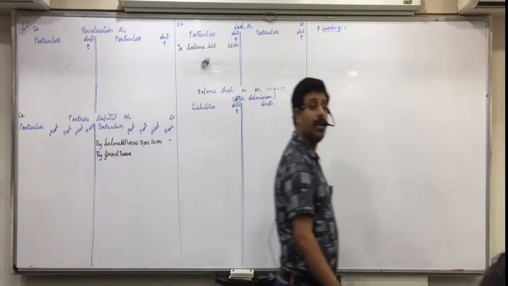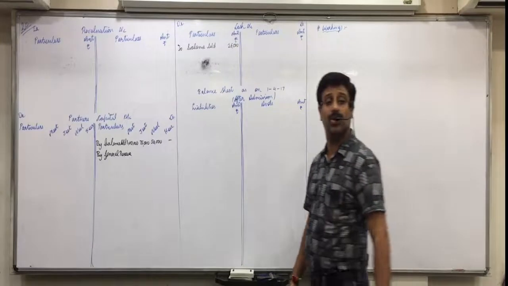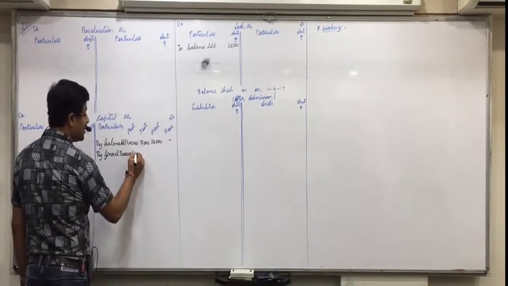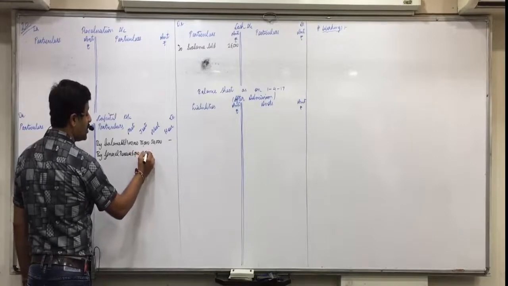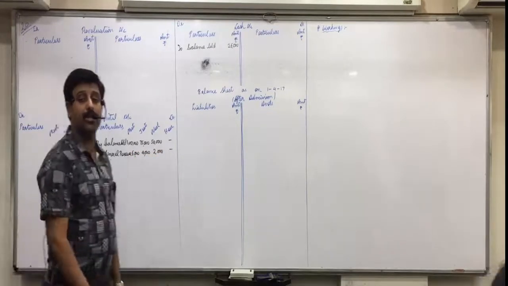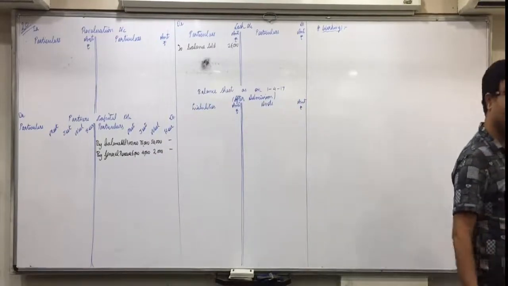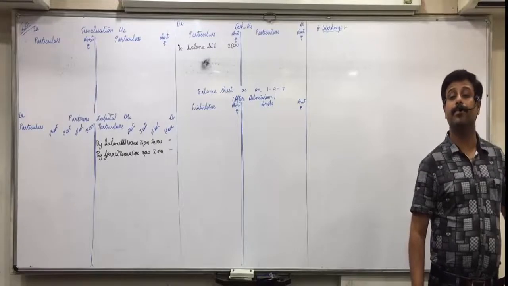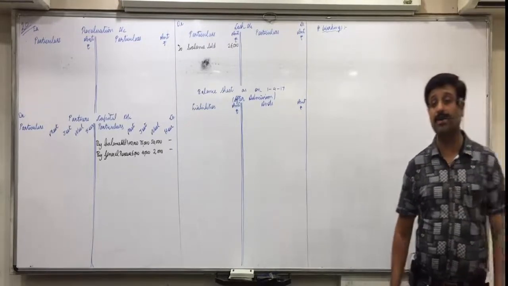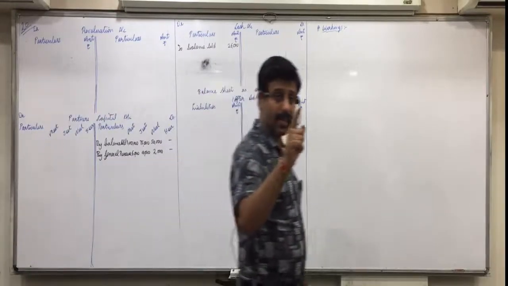Will distribute it between old partners in old ratio. So 12,000 in the ratio of 3:2:1. 12,000 into 3 by 6, 6,000, 4,000, 2,000. Okay, 12,000 into 3 by 6, 2 by 6 and 1 by 6. Understood that, everyone? Yes. Then Khushi, investment fluctuation reserve. Correct. Both of you write this 100 times, what I am discussing.